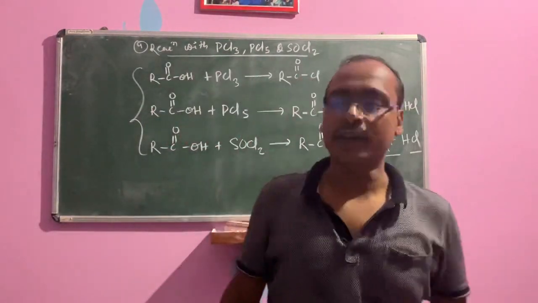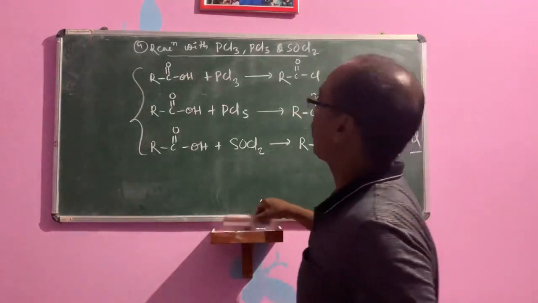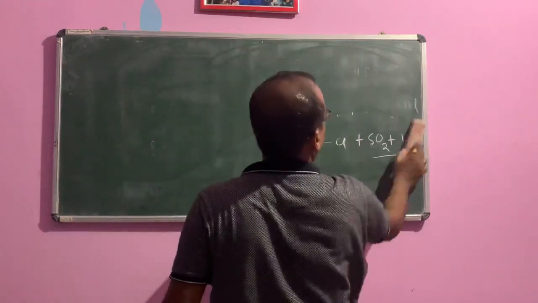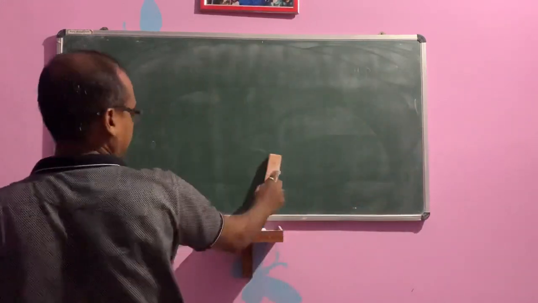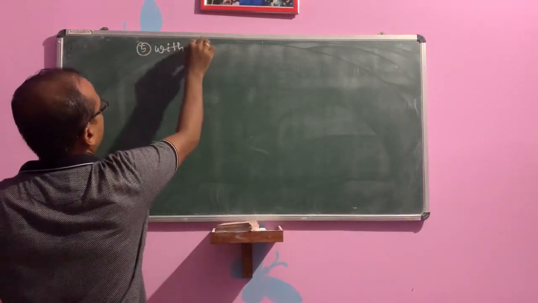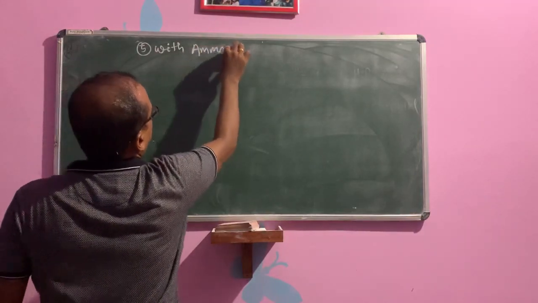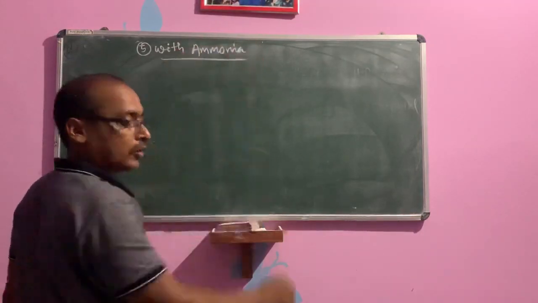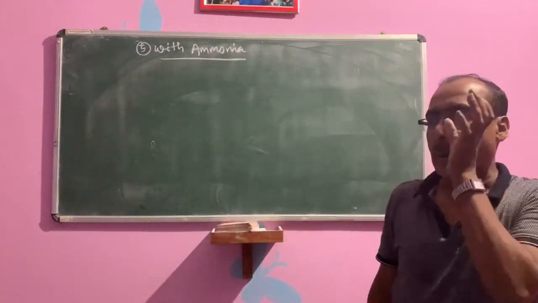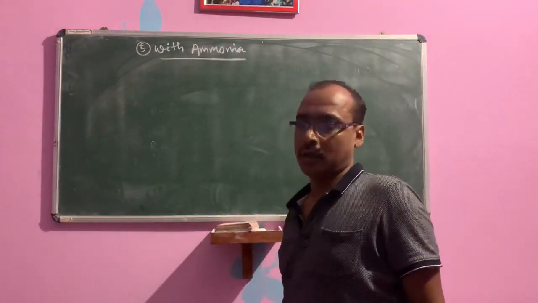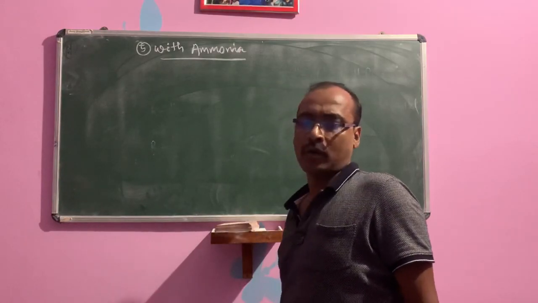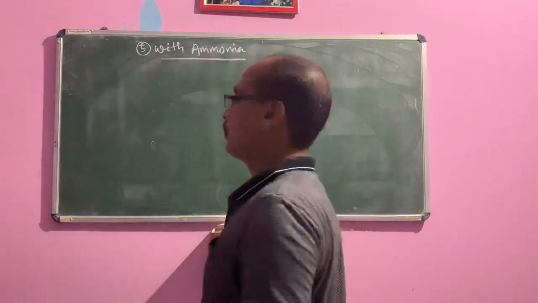So next, reaction with ammonia. How does carboxylic acid react with ammonia? Next point, with ammonia, an ammonium salt is formed. When carboxylic acid is treated with ammonia, it forms ammonium carboxylate, which is a salt. Then when it is heated, it forms amide.